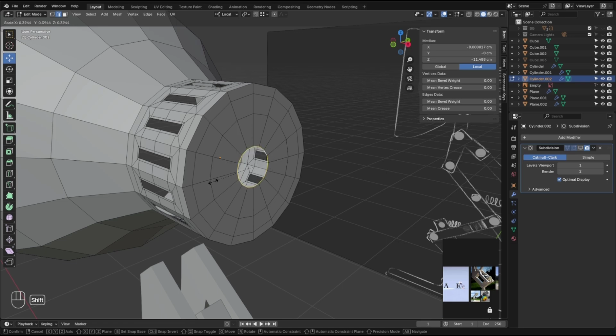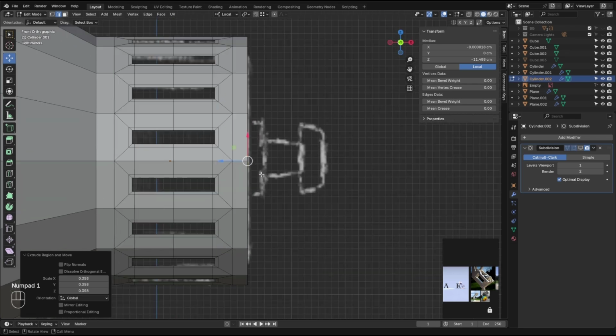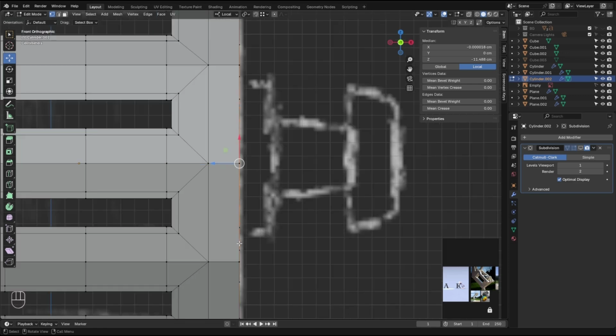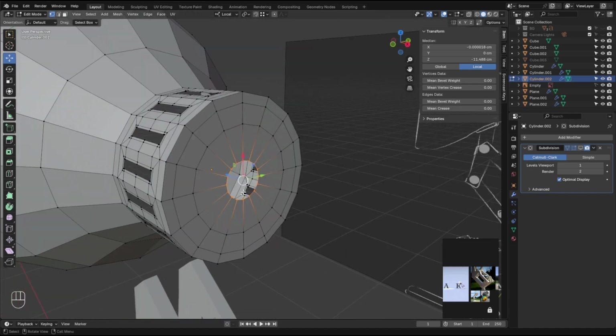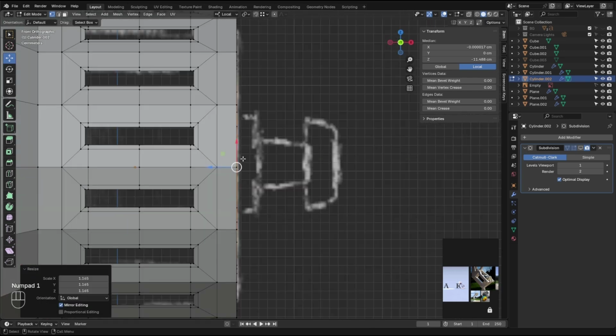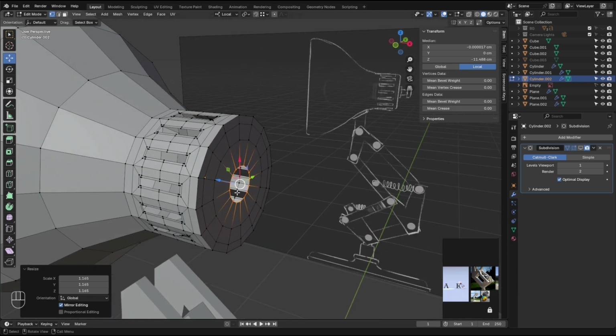So maybe go here. The reason why I did that is for this extrusion right here. Let me see, with the vert selected right here. It's a little bit too tight, so let's make it maybe over here. Let's check. Yeah, kinda.